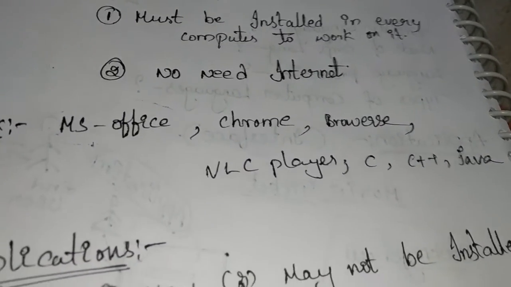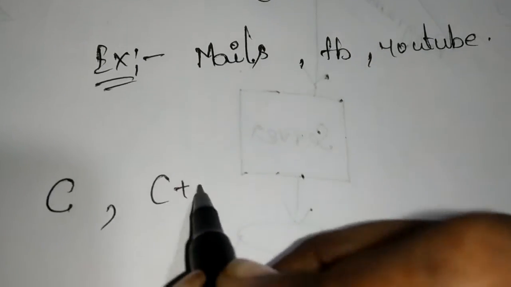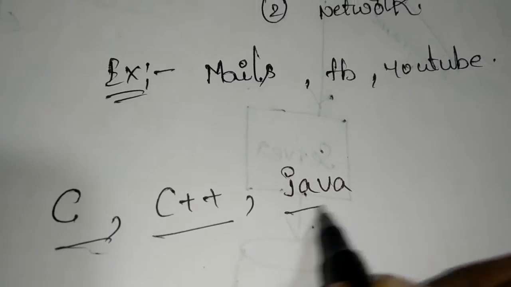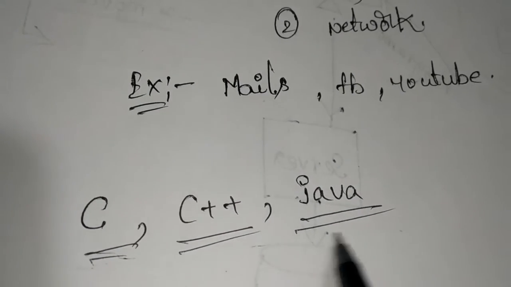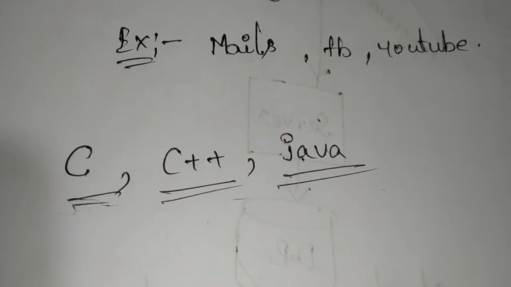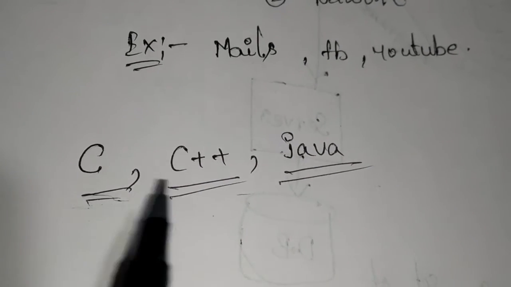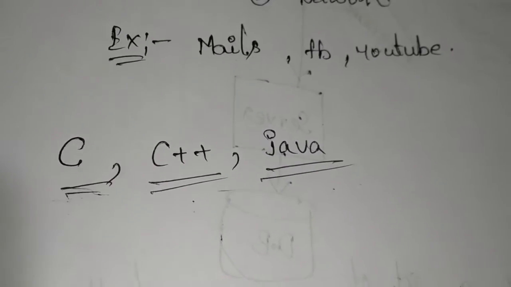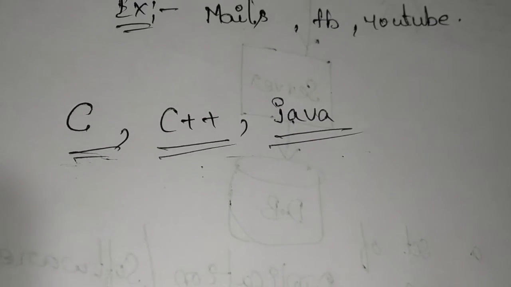Why do these come under standalone applications? Coming to C, C++ and Java, is this a standalone or a web application? All these come under standalone applications, because whenever we write any program in C or C++ or Java and want to execute it, we need a compiler, we need an application.